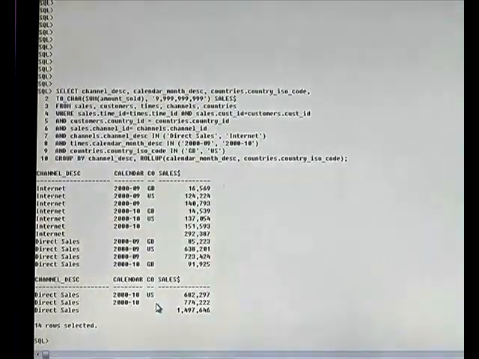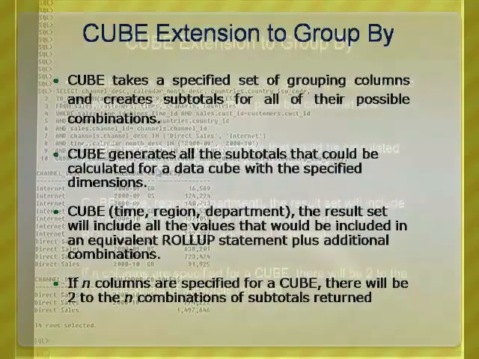Like the earlier explanation, there are first level subtotals aggregating across country ID for each combination of channel description and calendar month description, and second level subtotals aggregating across calendar month description and country ID for each channel description value. But if you observe, this query doesn't provide a grand total row because it is a partial roll-up.